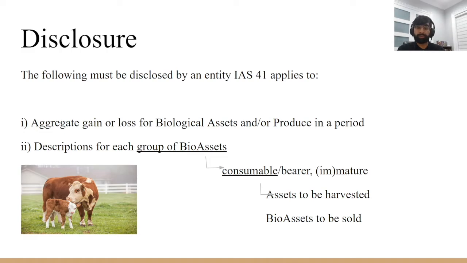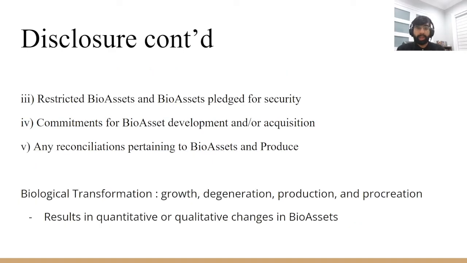Consumable assets, which are assets to be harvested or sold, as well as bare plants, which we had gone over earlier, and mature and immature assets, much like the calf and the cow that you see on the slide here. Any assets that are restricted or used for security for liabilities must be disclosed as well as any commitments for asset development or acquisition, and reconciliations for biological assets and produce.